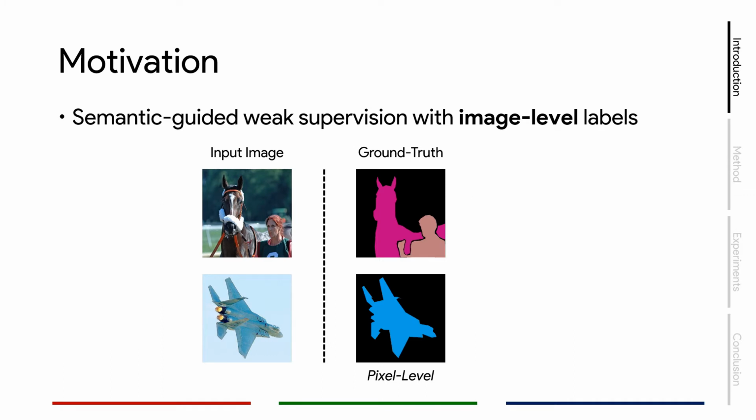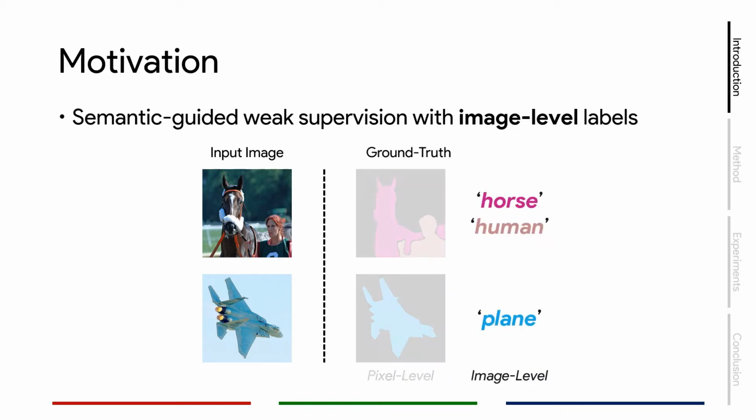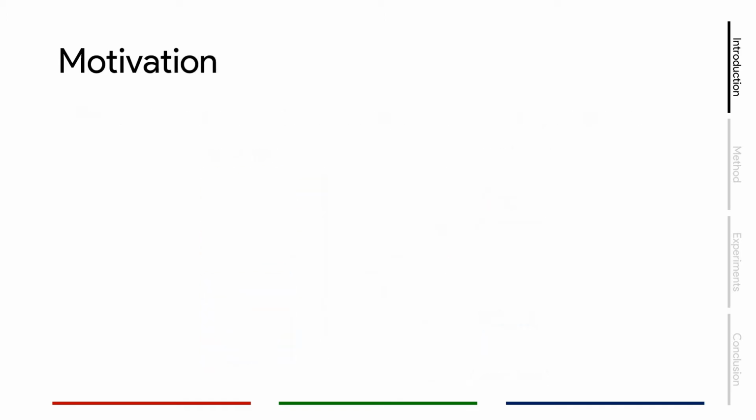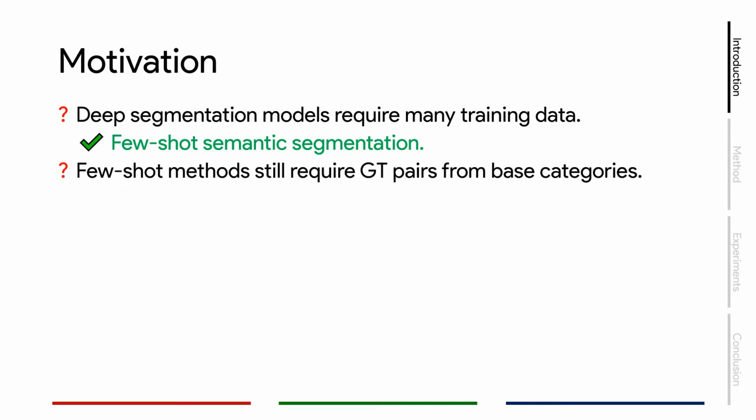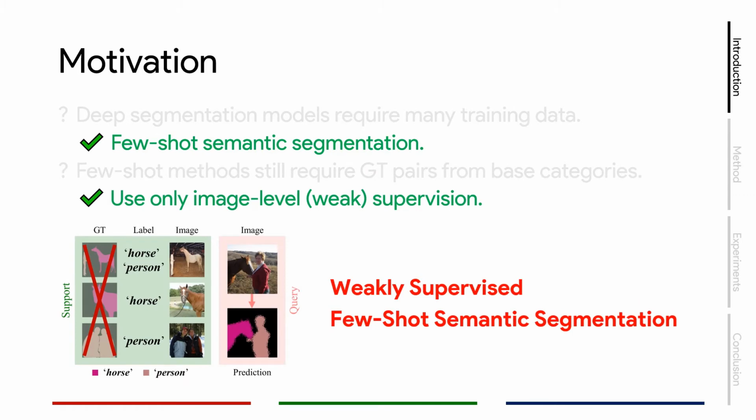Instead of using the pixel-level mask as the ground truth for training, we want to instead use only image-level labels. This means that for each image, we only need the information of what categories are present in this image. So, a summary of the two problems that we solve in this work. First, because deep segmentation models require many training data that are difficult to obtain, we use few-shot segmentation techniques to alleviate this need. Second, because few-shot segmentation still requires ground truth pairs from base categories, we seek to use only image-level label as supervision. We will refer to this novel setting as weakly supervised few-shot semantic segmentation.